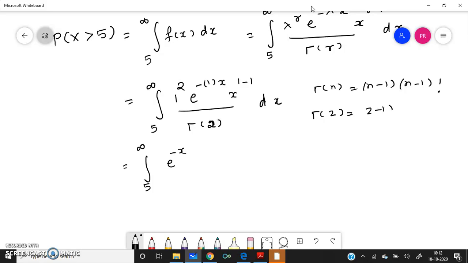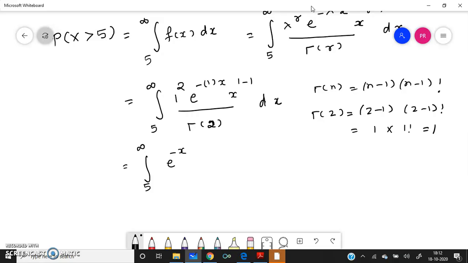Here it will be 2 minus 1 factorial. 2 minus 1 is 1, and 1 factorial is 1. So we are getting the answer as 1.